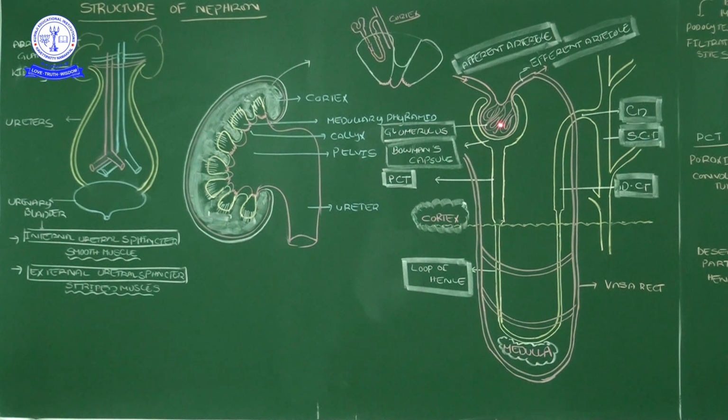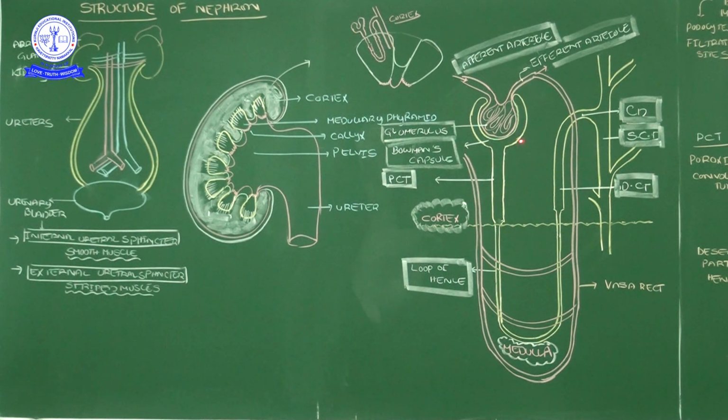Here, look at the pointer. This is the nephron structure, a yellow and pink diagrammatic representation. That thing we call a nephron. It is located inside the kidney, in the renal pyramids or medullary pyramids, and also in between the cortex. So here, one nephron has a cup-like structure that we call a Bowman's capsule. Bowman's capsule, that is a renal capsule.